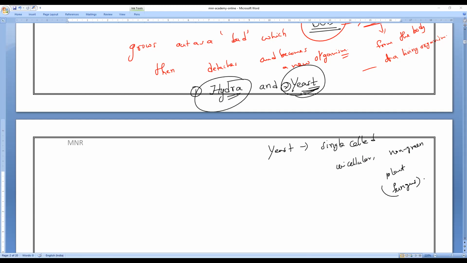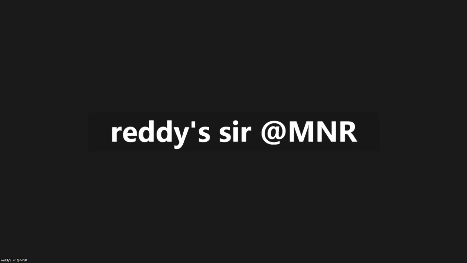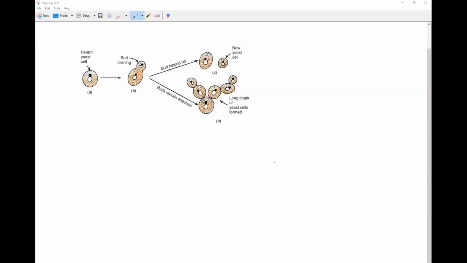So, a single cell itself is called a complete plant, a parent plant, we used to say. So please remember that. Okay. Yeast is also produced by what method, everybody? By the method of budding. So a single cell itself is called a complete yeast.